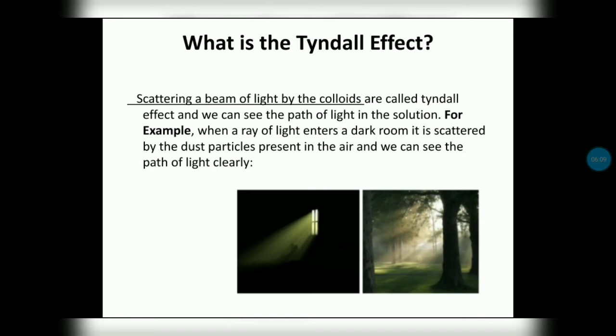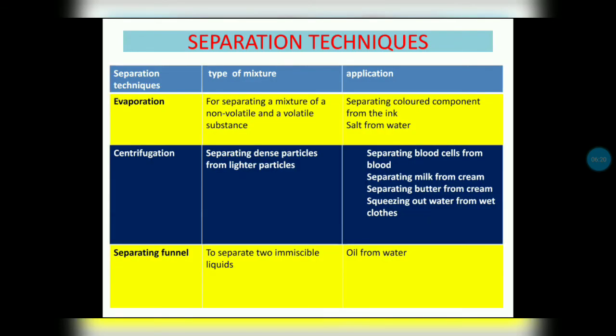Another example is the canopy in a thick forest, where light comes through the branches. You can see this clearly in the picture. This process is called the Tyndall effect.